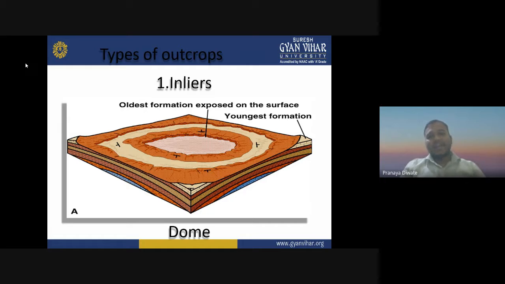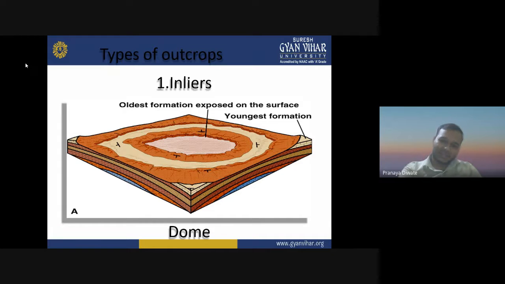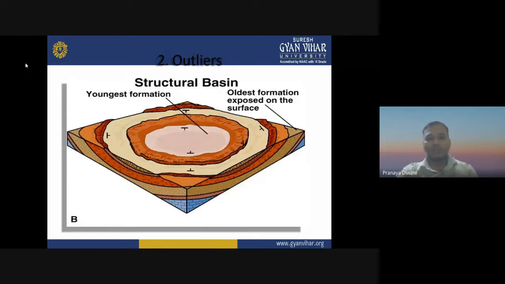Then what is an inlier and what is an outlier? Sorry, an inlier is a dome-like structure where the oldest formation is exposed on the surface, with the youngest formation at the edges. Then you have an outlier, which is a structural basin, with the youngest formation at the center and the oldest at the sides.